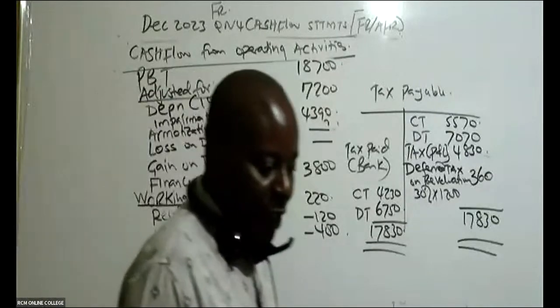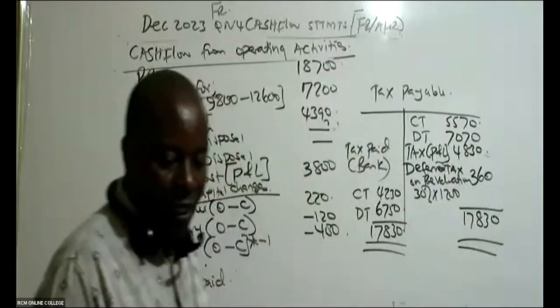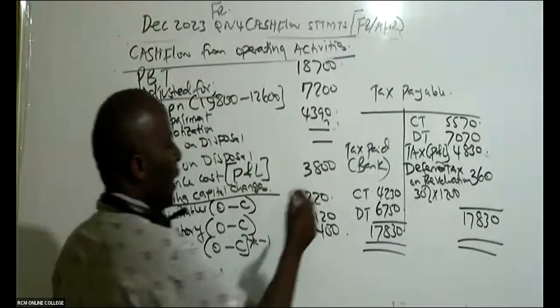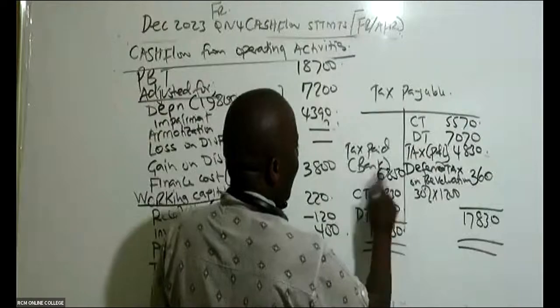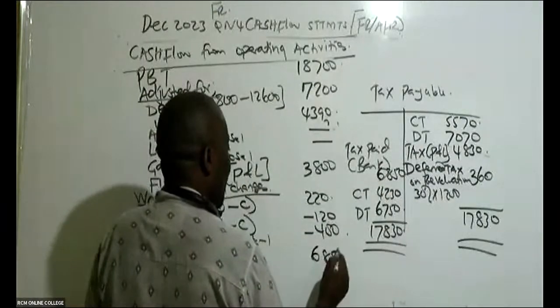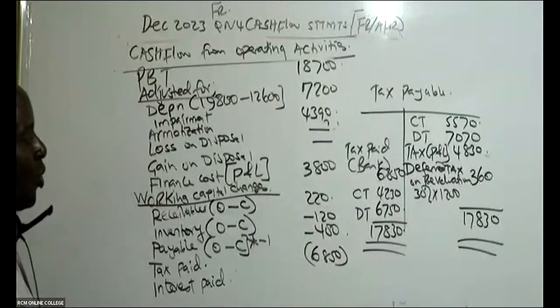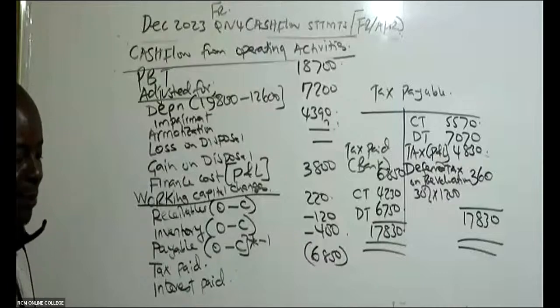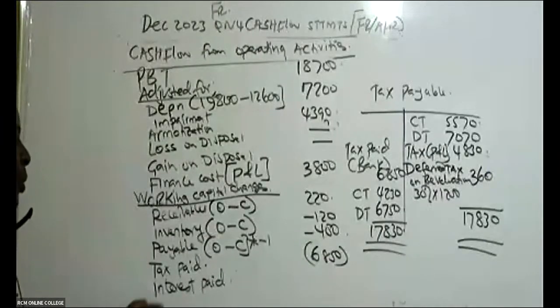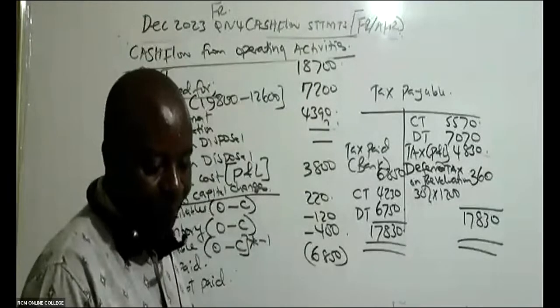They are getting a figure of 6850. It's tax paid, so if it's paid, of course, it will be negative. You put this in brackets or negative. And then now you'll be able to go to the interest paid.